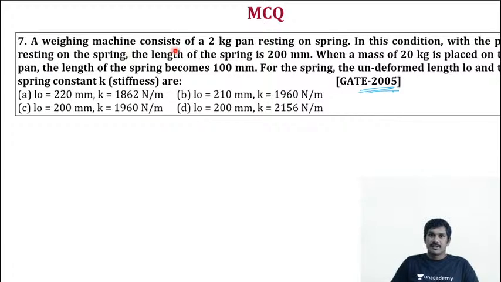A weighing machine consists of a 2 kg pan resting on a spring. In this condition, with the pan resting on the spring, the length of the spring is 200 mm. When a mass of 20 kg is placed on the pan, the length of the spring becomes 100 mm. For the spring, the undeformed length is L0 and the spring constant is K. That's the question. Okay, so let me take it down.